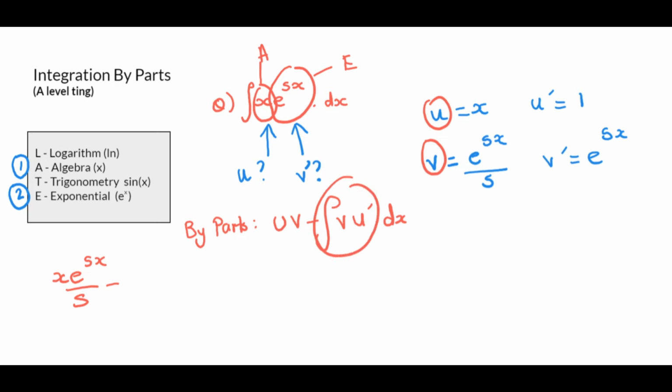Minus vu dashed. So vu dashed is this thing here times this thing here. So the integral of e to the 5x over 5 times 1, which is just that.